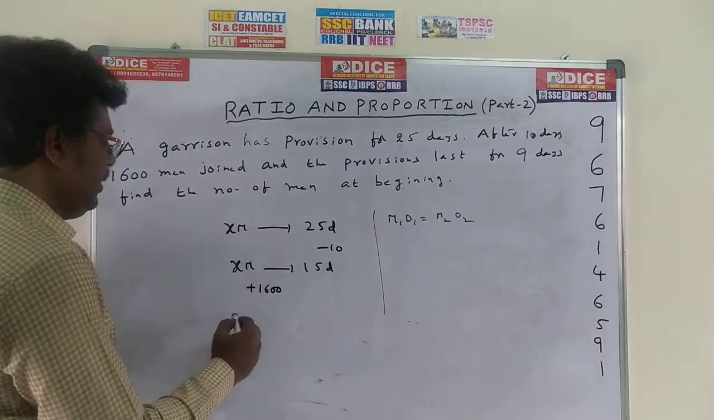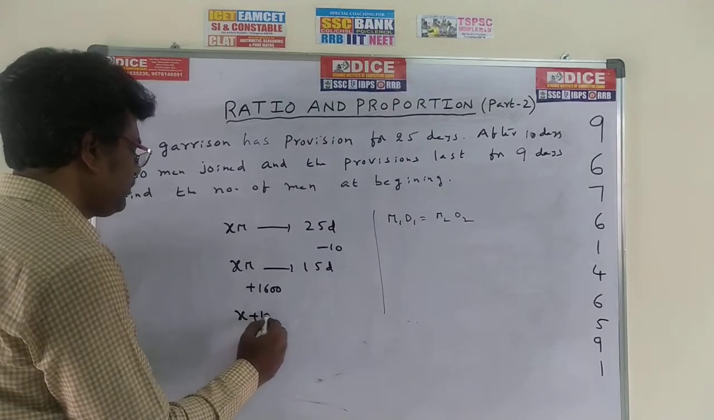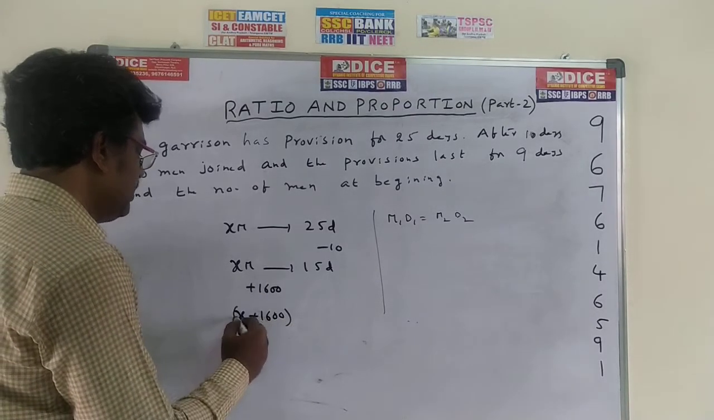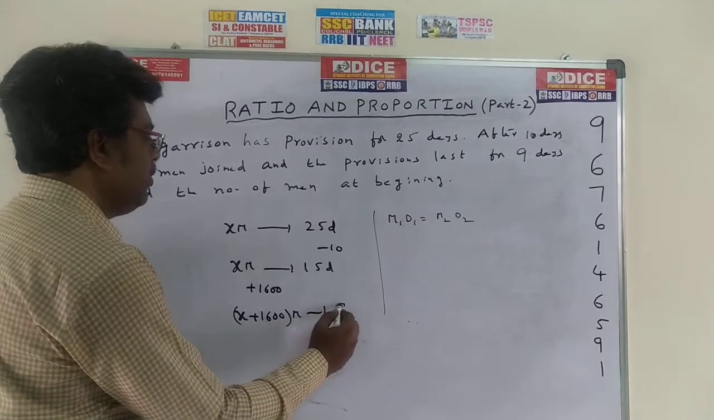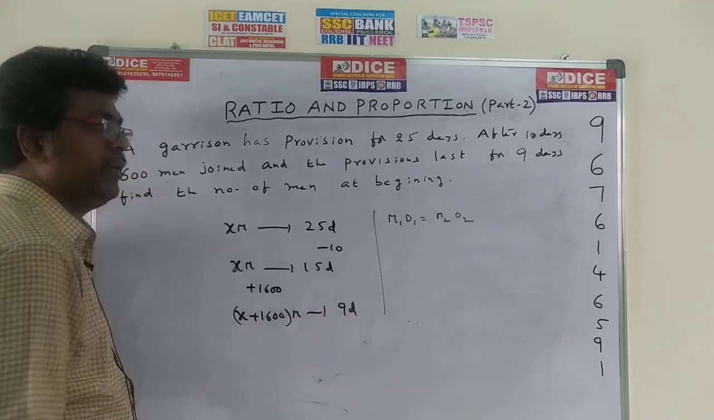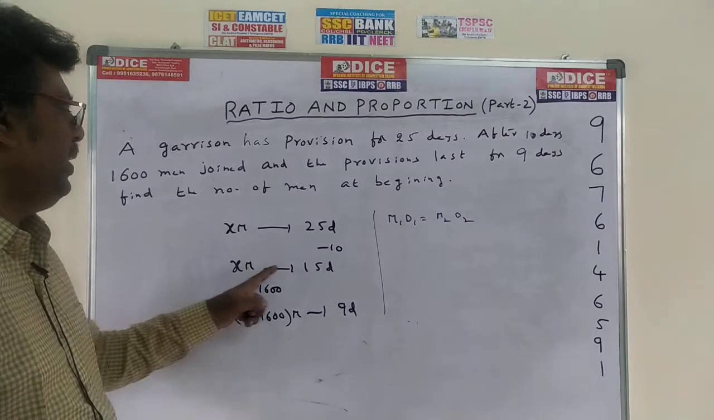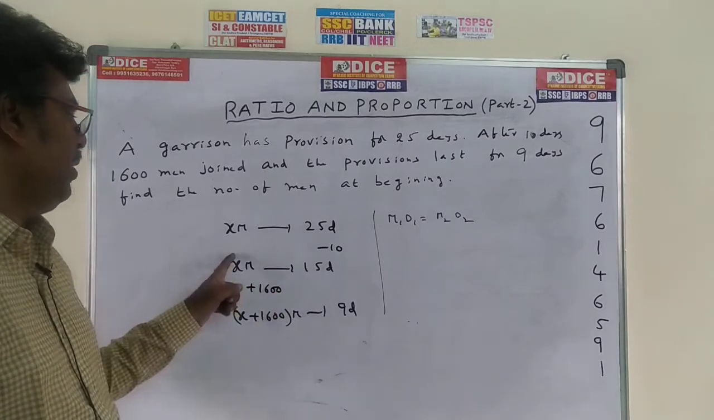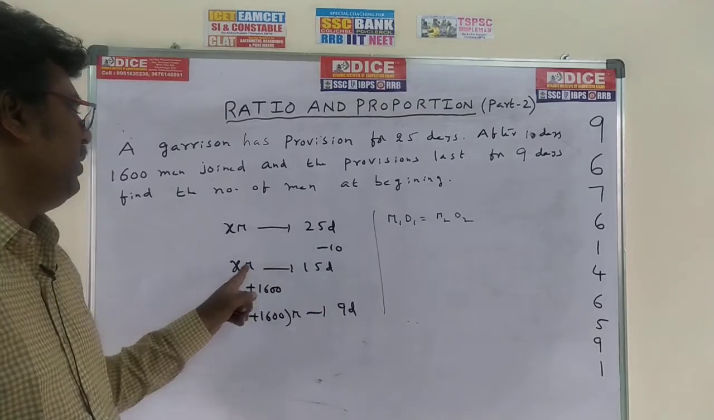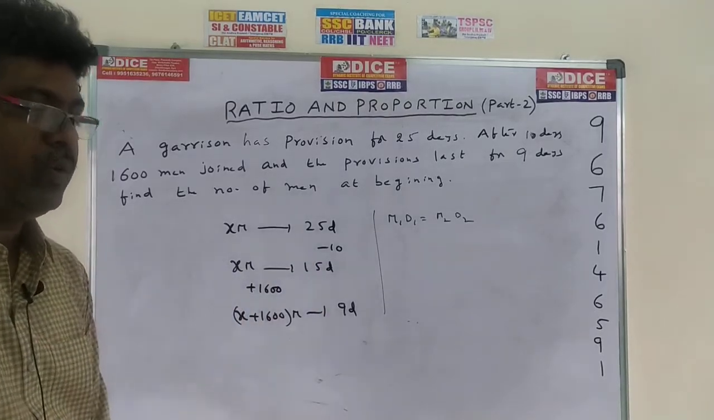So it becomes X plus 1600 men have food for how many days? Only 9 days. By adding 1600 the food lasts for fewer days, 9 days. Once again this is M1 D1, M2 D2. This is days D1, this is men M1. M1 D1 is equal to M2 D2 is the formula.